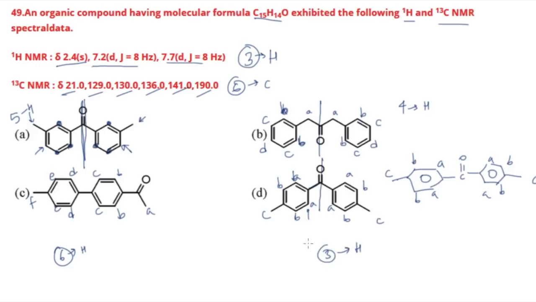So basically you don't have to look at chemical shift values. You don't have to think about anything like chemical shift of carbon. You just did the first step and you easily got it. So the correct option is option number D, right? So in this way you can easily solve questions and get the answer very easily. Okay, so that's all for this video.